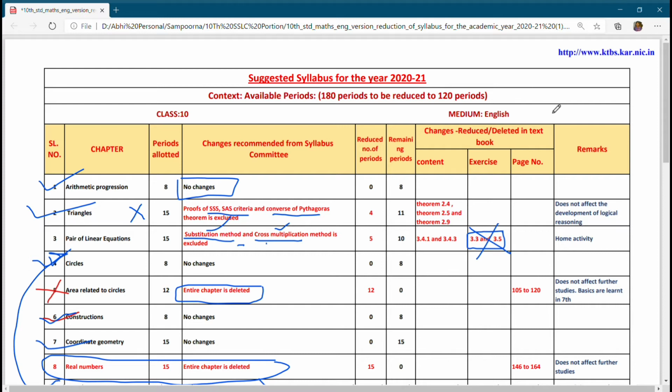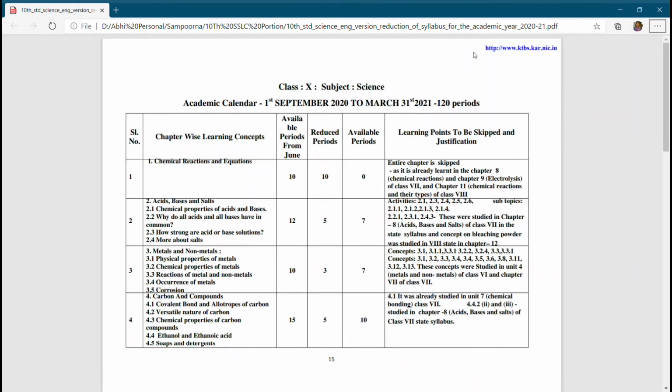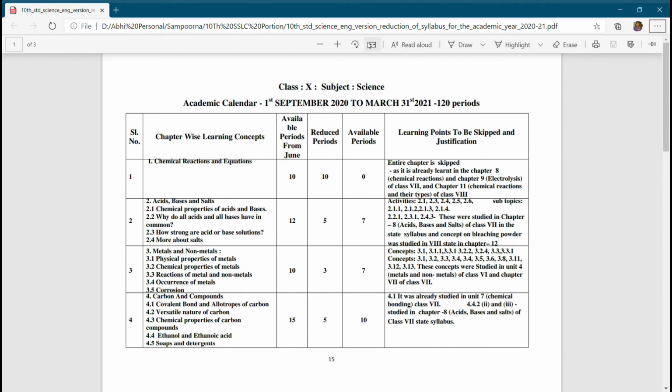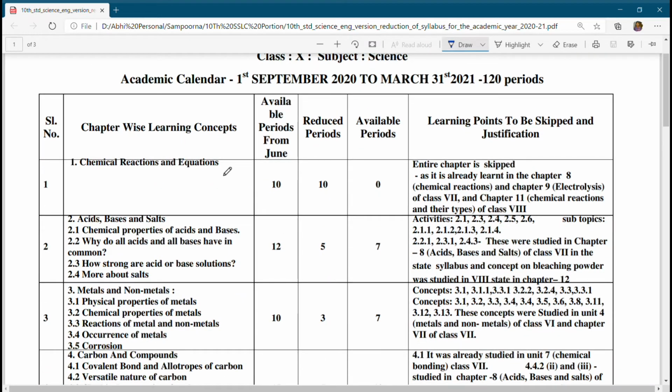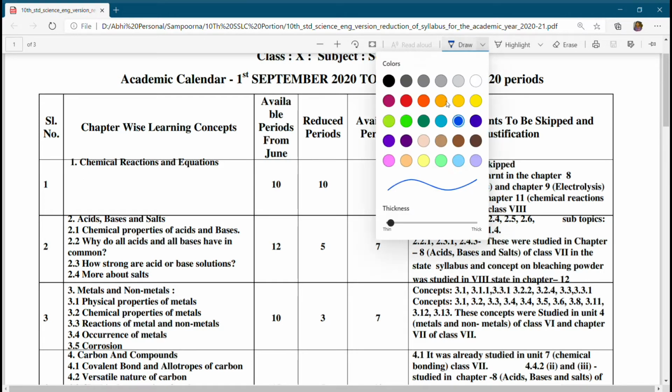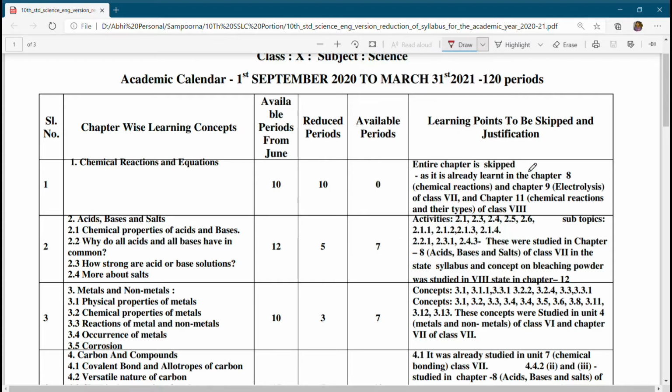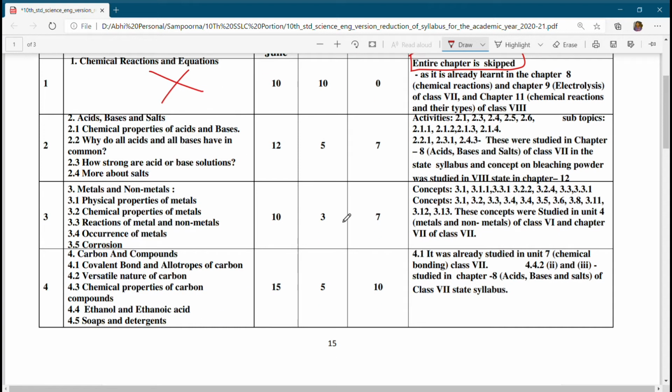Now let us see the science syllabus. So let's begin with science. Let me zoom it. Now see, chemical equations, entire chapter, let me highlight it with the red, so that you may note it. It's clearly visible. So the entire chapter is skipped, so no need to worry about that.